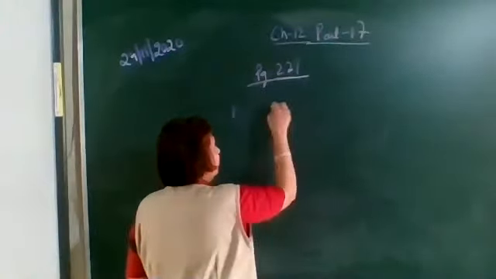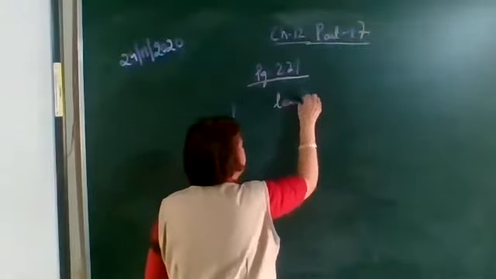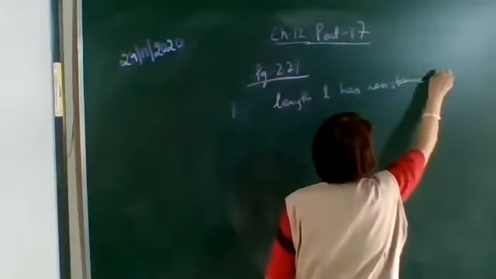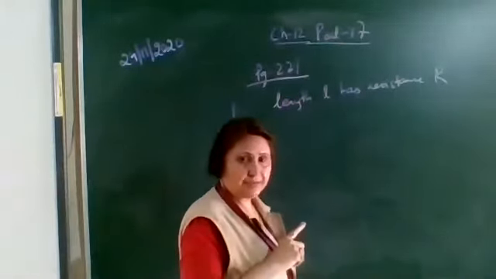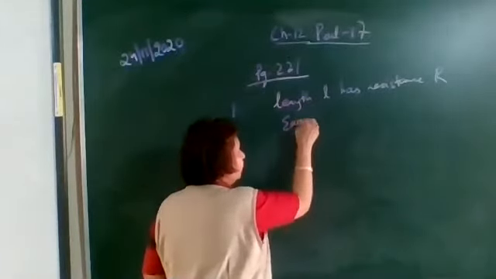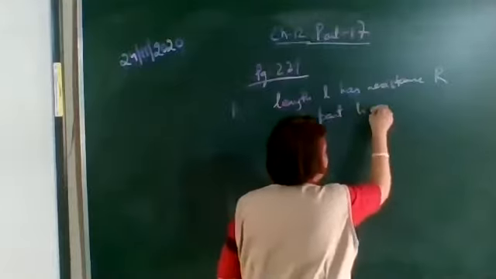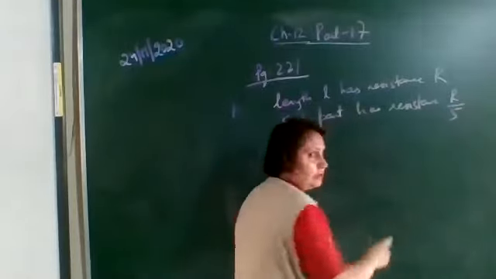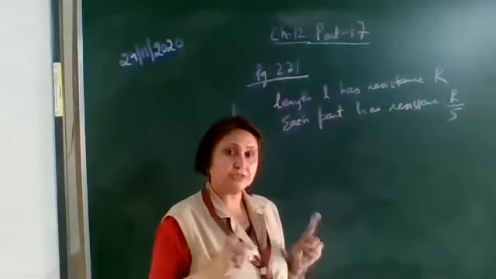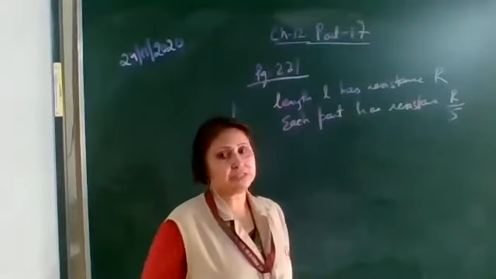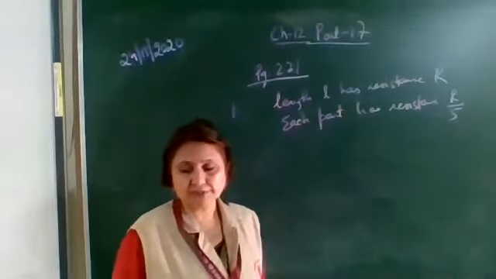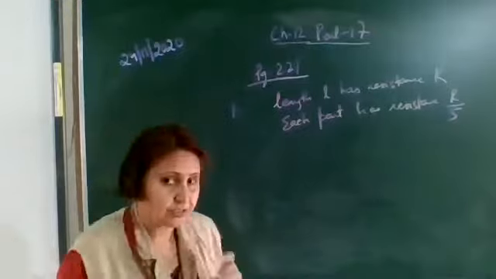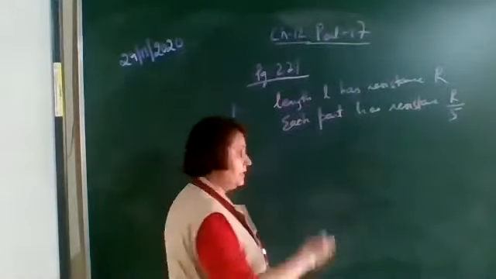Now, length L has resistance R, as given in the question, and it is cut into 5 equal parts. Now each part has resistance R by 5. How many resistances are there? 5 resistances. These 5 resistances are connected in parallel, and their equivalent resistance is R dash.